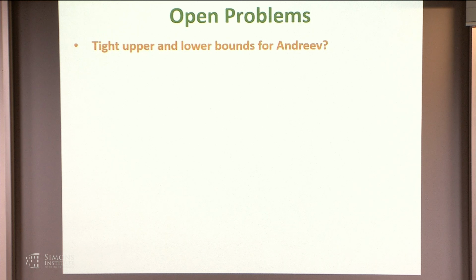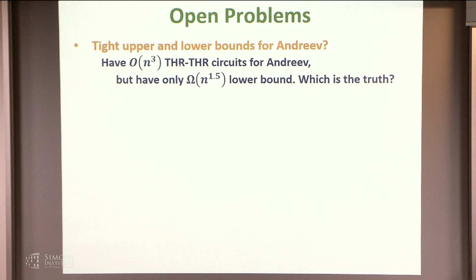So there's lots of nice open problems here. One is tight upper and lower bounds for Andreev with threshold. So we have some cubic threshold circuits for Andreev. I think you can shave a log factor off that size. But we have only an n to the 1.5 lower bound, which is not the truth. Is there some way to improve the random restriction lemma? Is there a better circuit? I feel like this is something we could answer.